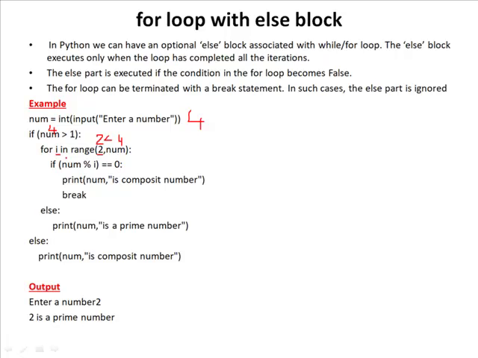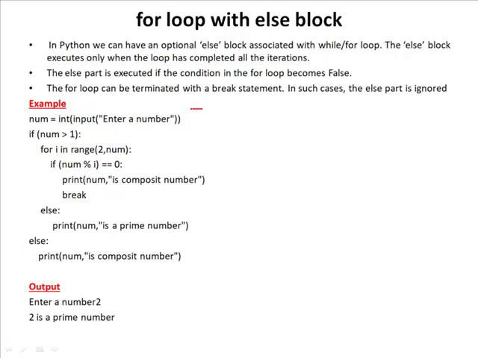So for that, first take this number value, that is 4, modulo in place of I it will take the value 2. 4 modulo 2 equal to 0. This condition is true, so it enters into the if block and it will display that 4 is composite number. Once the number is divisible by one number, there is no need to check with the other numbers. We already know that this number is not a prime. So directly it will go to the break statement to stop the iterations, because there is no need to check with the remaining numbers. So then it exits from the entire loop.